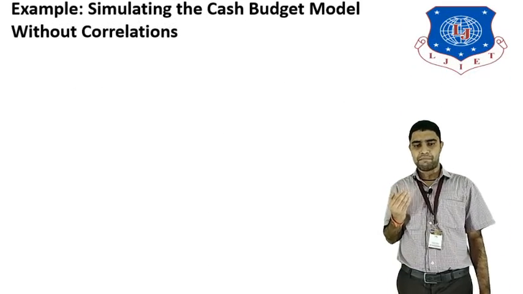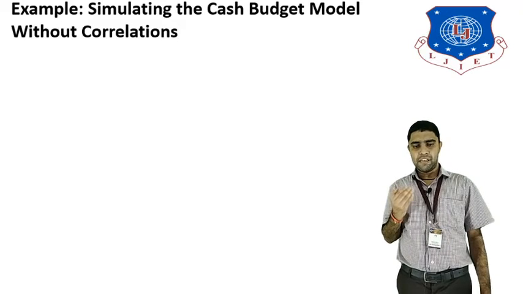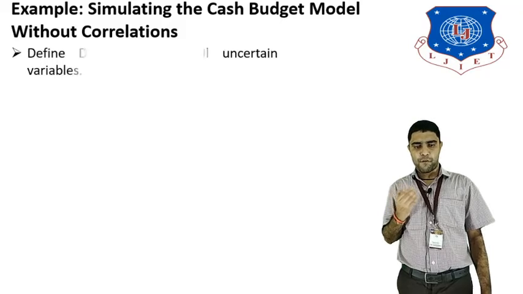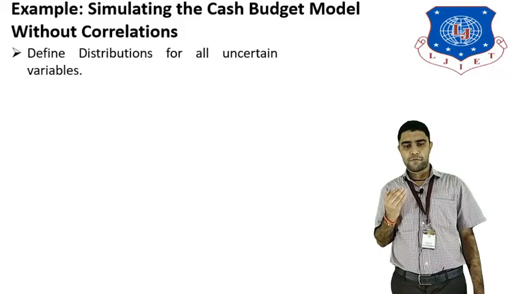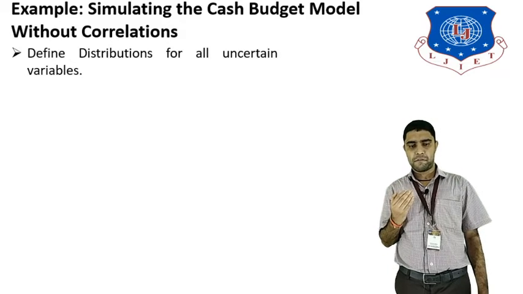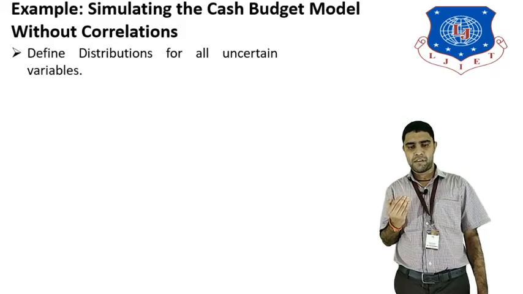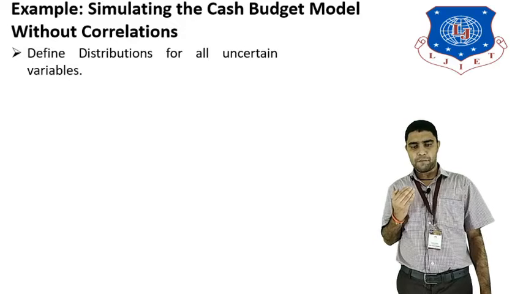Now we will see an example of how we can simulate the cash budget model without correlation in Analytic Solver Platform. Define distributions for all uncertain variables. So we first define the distributions. Which distributions will there be? Uniform distribution, normal distribution, or binomial distribution, we have to define for all the uncertain variables. There are different types of uncertain variables, and for those we have to define distributions.